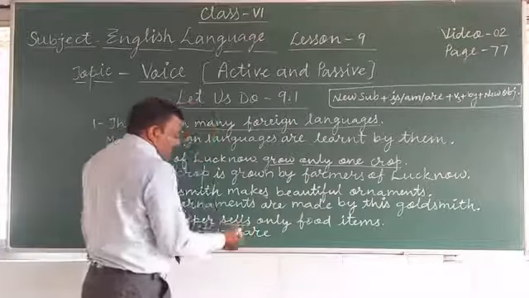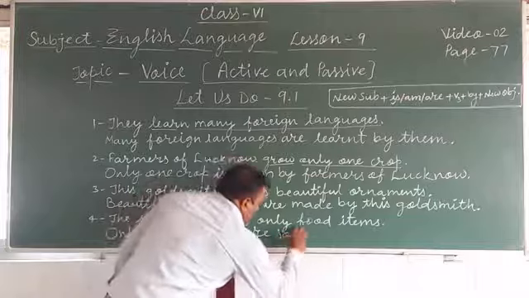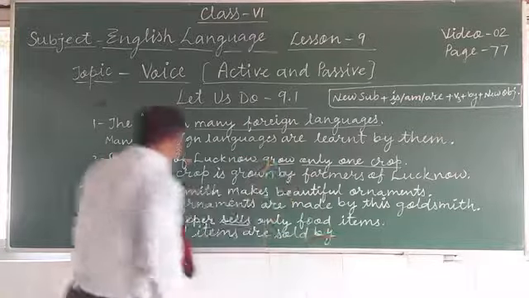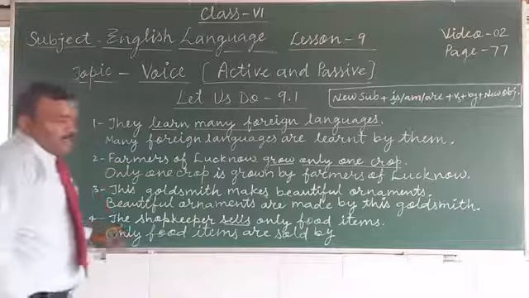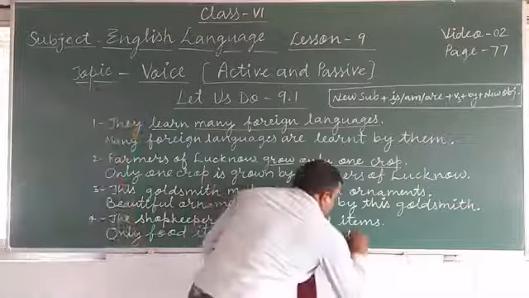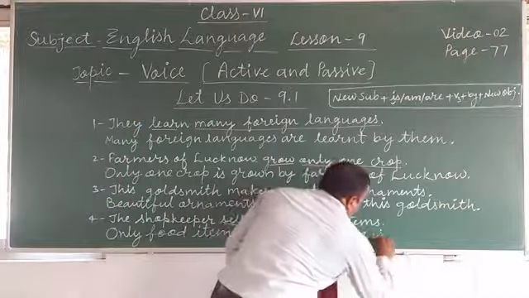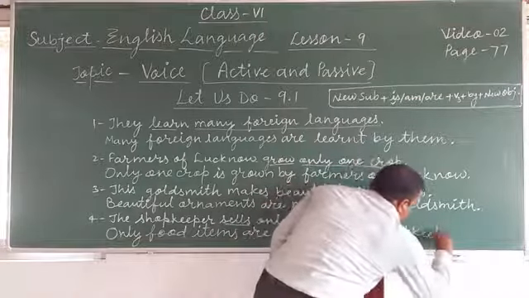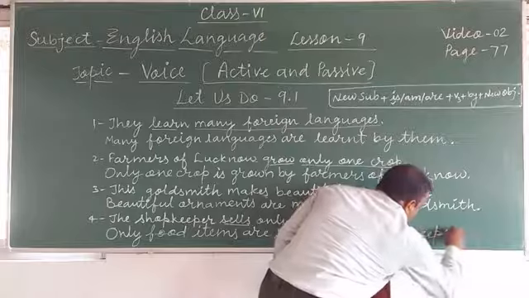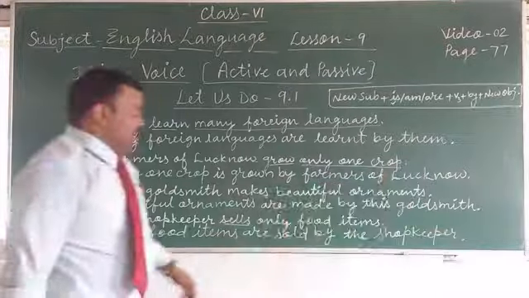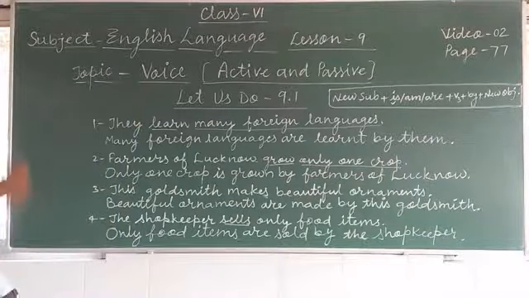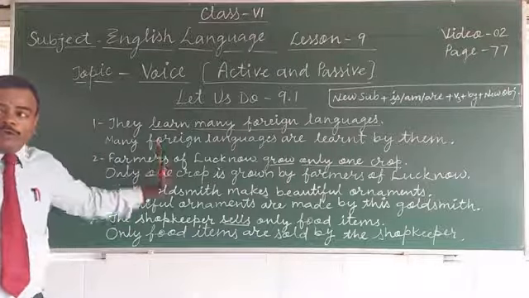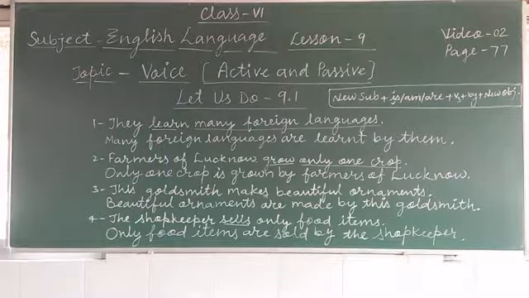The third form of sell is sold. Sold. By whom? By the shopkeeper. Clear? This way you will change all other sentences into passive voice. Clear? So now note it down in your workbook.